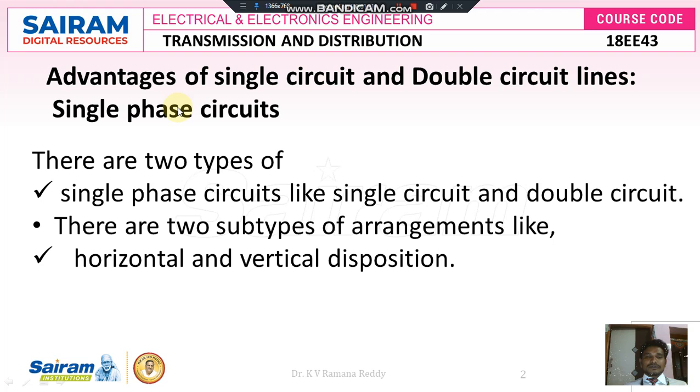So let us see those advantages, because while we are constructing the transmission line, there are a number of things we take into account. For suppose, if we are constructing the transmission system, we can look at different types of transmission towers and transmission line conductors. In earlier videos we discussed different types of conductors, poles and insulators, and how they are selected based upon the voltage rating. And now here we look at the advantages of both single circuit and double circuit of single phase circuits.